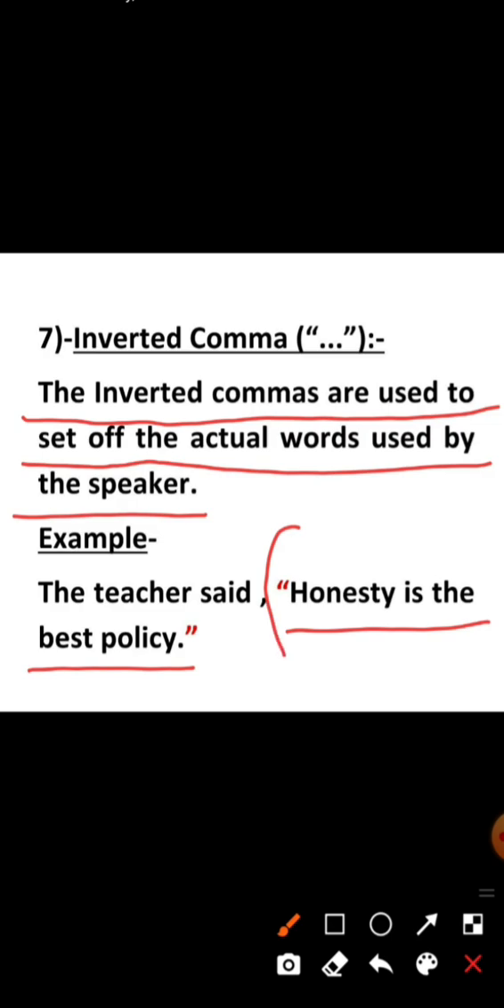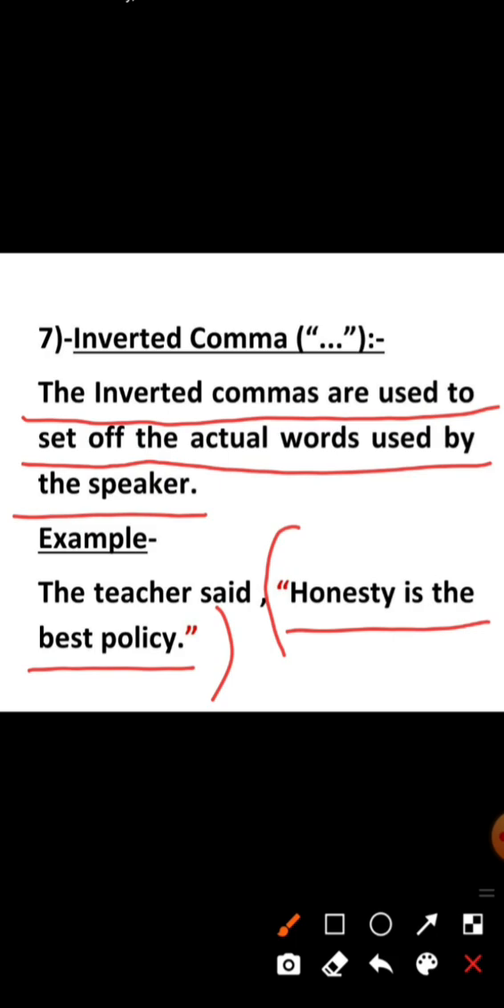We have already used the inverted comma to quote. It is also known as quotation mark. Dear students, we use the inverted comma to put a quotation.